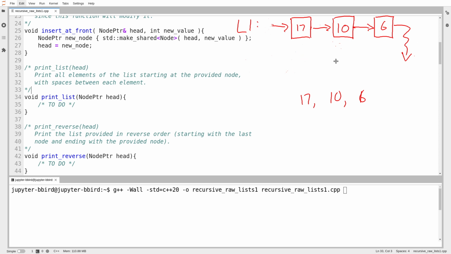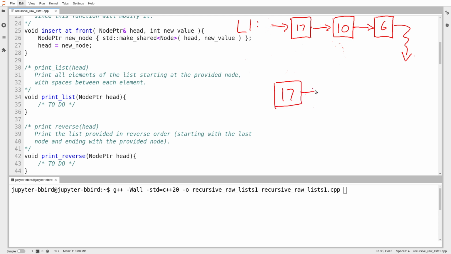If I hand you the node 10 and I say print out the list starting here, well, you go right ahead. You just print out 10, then you print out 6, and then you've reached the end. So really, every node of a list is a beginning of some kind. And actually, I could go further and I could redraw the list. I could say, wait a minute. So in that case, if I hand you a node, like the node 17, what are you looking at?